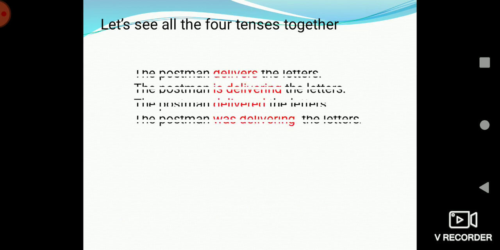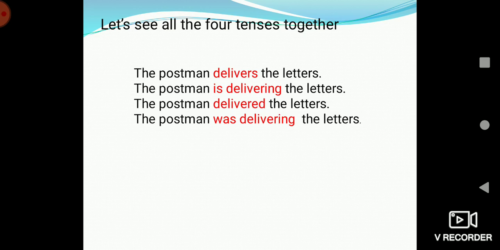Now let's see all the 4 tenses together. The postman delivers the letters. This sentence is in the simple present tense. The postman is delivering the letters. Here it is in the present continuous tense. The third sentence, the postman delivered the letters, is in the simple past tense.